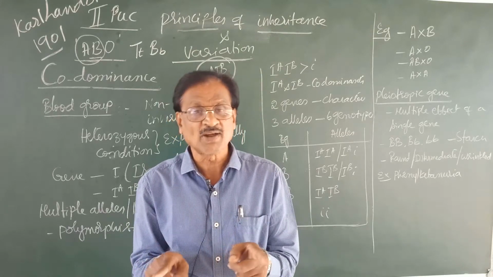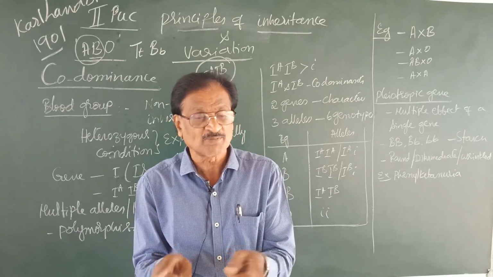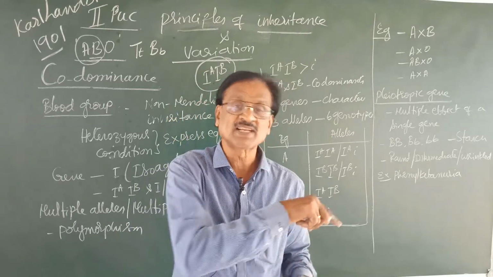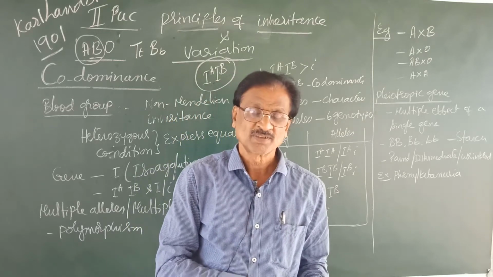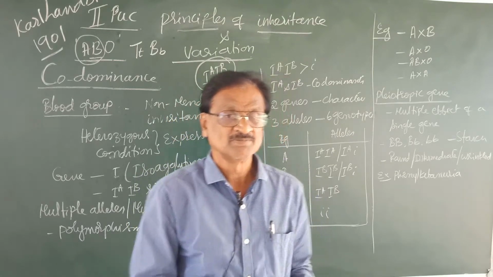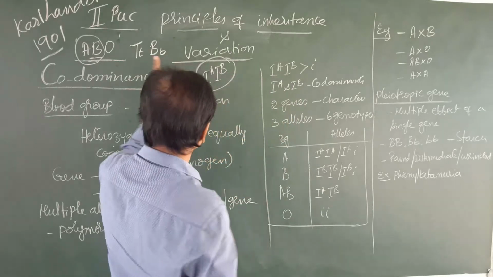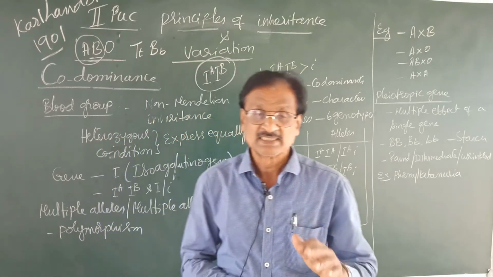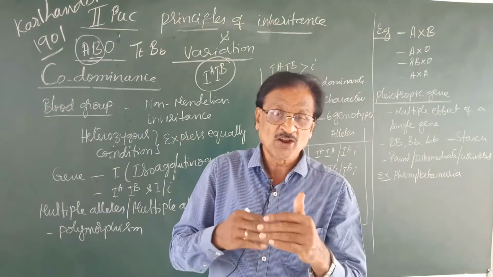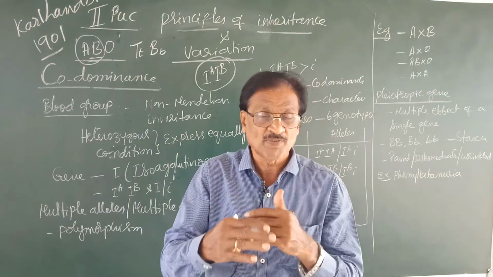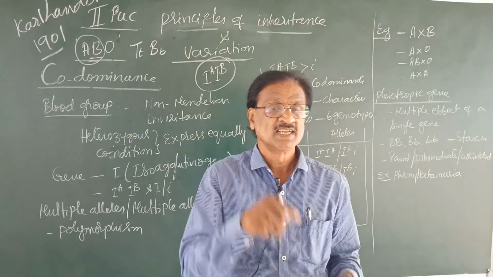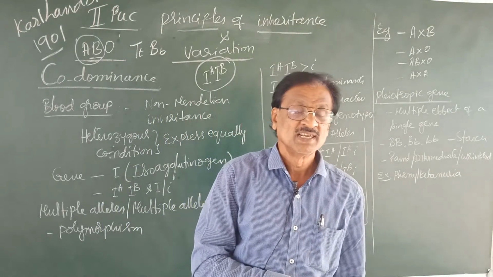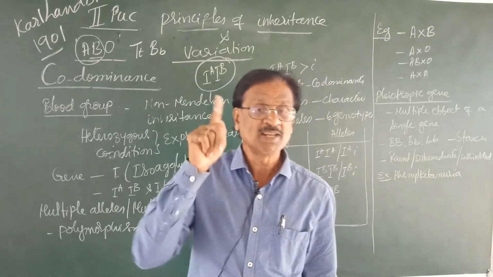Violet and white are contrasting characters of one character, that is flower color. But here, multiple alleles means many alternative forms of a single gene can be referred to as multiple alleles.